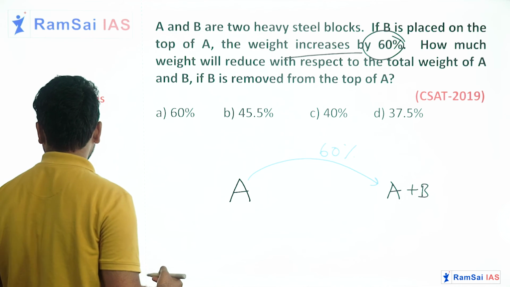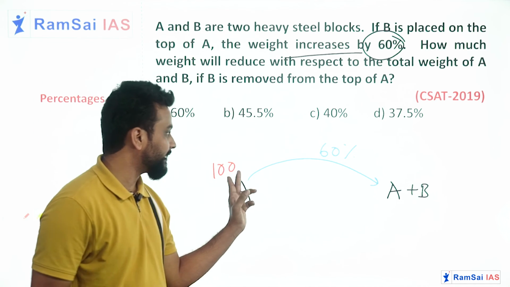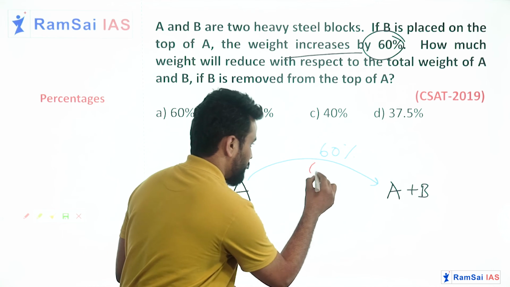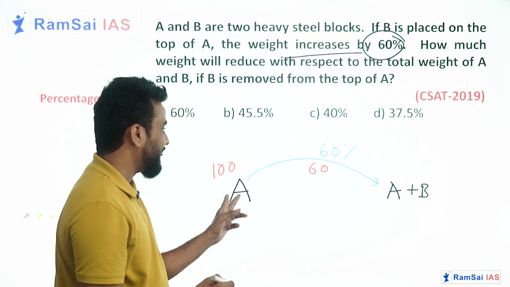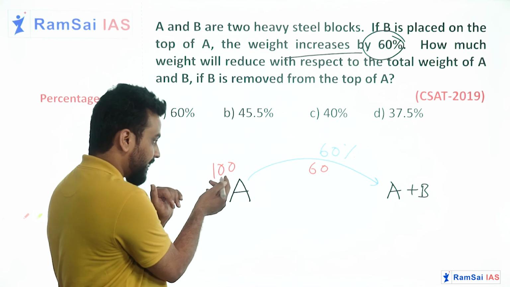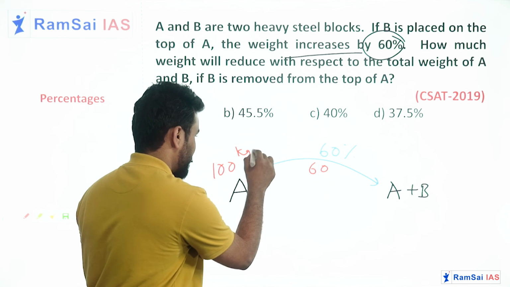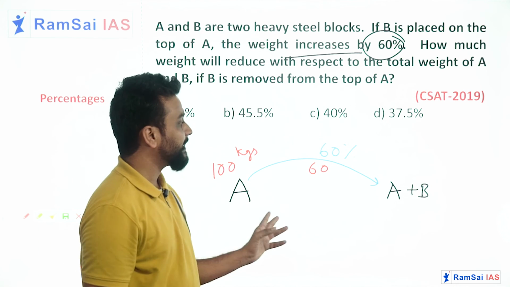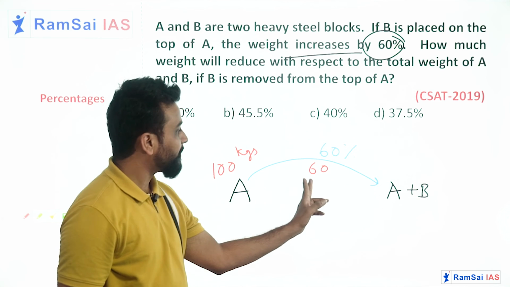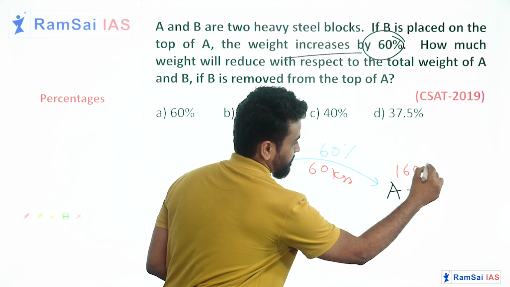Just imagine you consider A equal to 100. 60% of 100 is 60 only. So initially steel block A's weight was 100 units or 100 kgs, anything is okay. When we add B, it increased by 60 kgs and now it becomes 160 kgs.